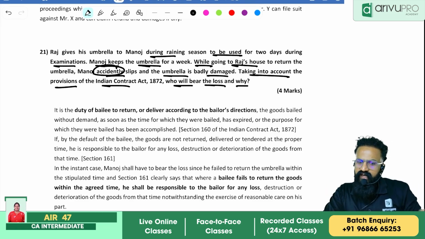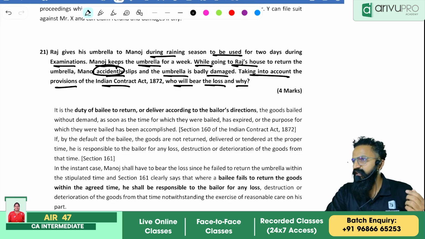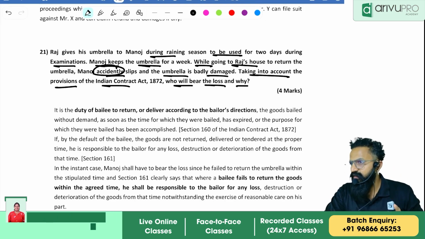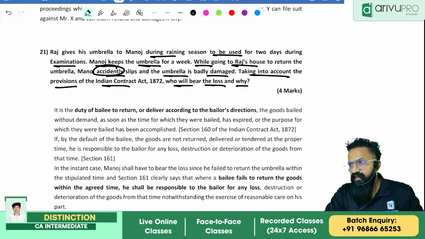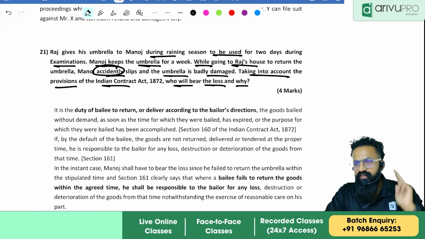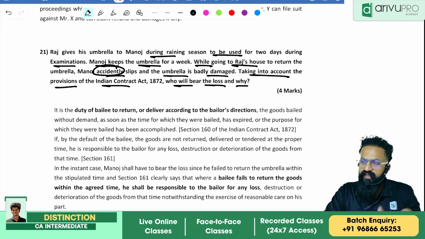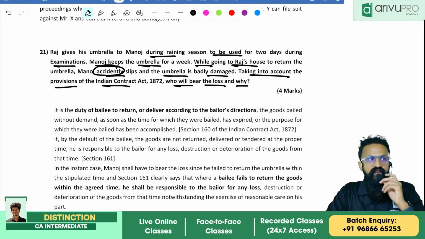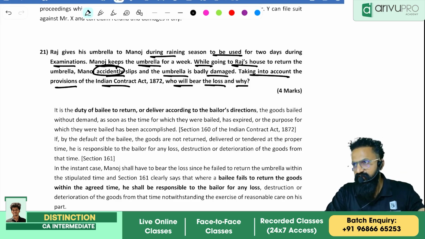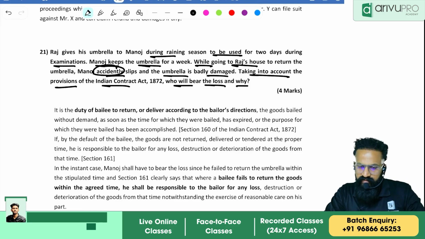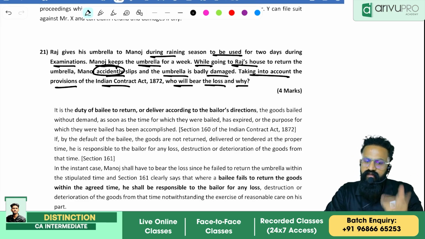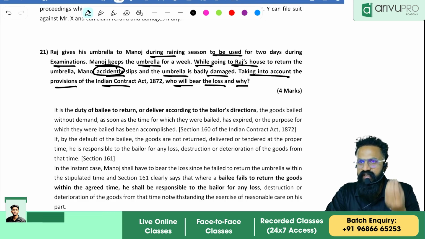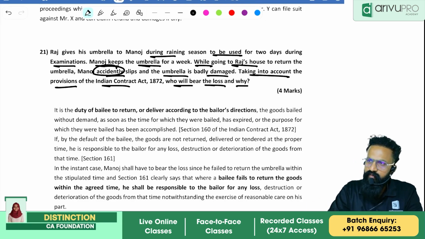Raj has given his umbrella to Manoj with a condition of returning it within 2 days. Manoj keeps the umbrella for a week. While returning it, he falls accidentally and damages the umbrella. Now, what is the conclusion? The conclusion is referring to the provision and facts of the case. Manoj will be considered liable to compensate Raj for whatever damage occurred to the umbrella. You can take it from the question only.